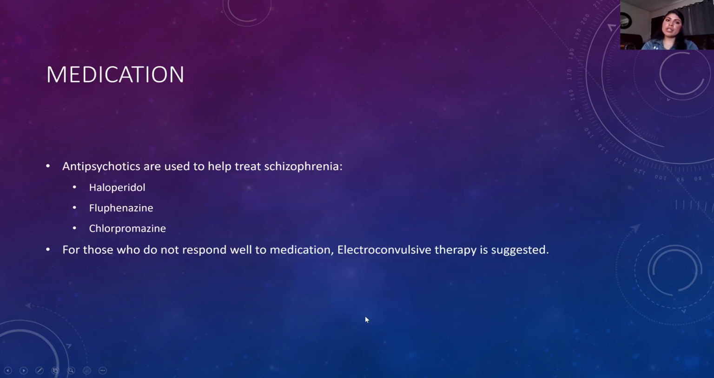So for medication, antipsychotics are used. There's haloperidol, fluphenazine, and chlorpromazine. But if you don't respond well to the medication, electroconvulsive therapy is suggested.